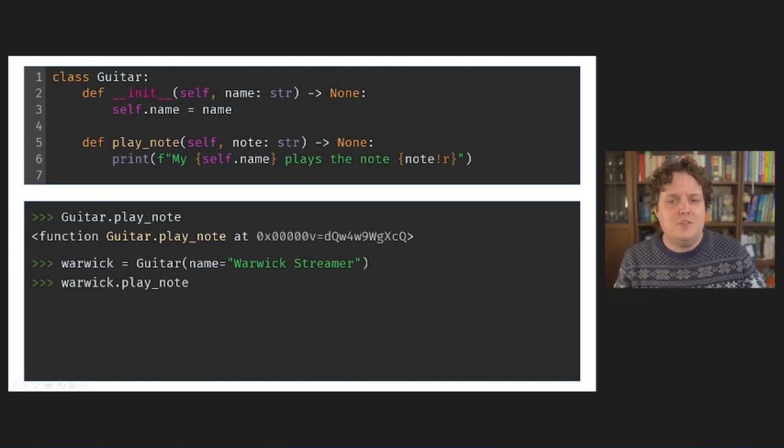Well, this has to do with the way attribute access works in Python. If you access an attribute on an object, like I'm trying to do now on my Warwick object, Python will first look at that object to see if it has that attribute.